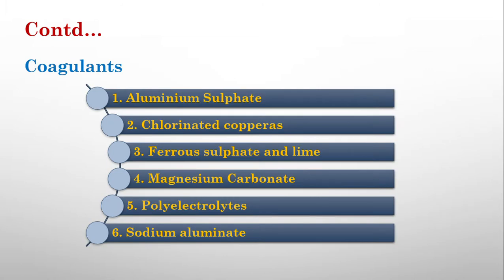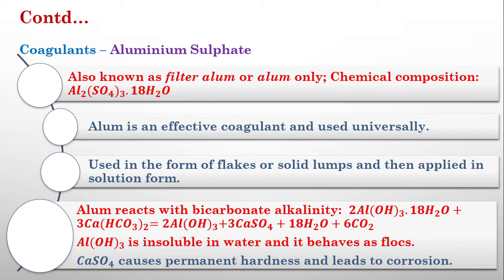The main coagulants used in water are aluminum sulfate, chlorinated copperas, ferrous sulfate and lime combined, magnesium carbonate, polyelectrolytes and sodium aluminate. We will see each of them. Aluminum sulfate is nothing but alum, which we use in our homes for cleaning wells. It is also known as filter alum or alum. Its chemical composition is Al2(SO4)3·18H2O.